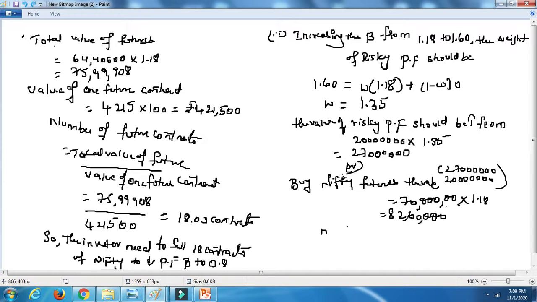The value will be 2 crores, and the value of the risky portfolio, if you multiply it, is nothing but 2,70,000. 2,70,000 means 70 lakhs is the value of Nifty, and he will benefit if he can buy that Nifty of 70 lakhs into the beta value. He will get 82,60,000. So the number of future contracts that need to be purchased, we need to calculate that now.